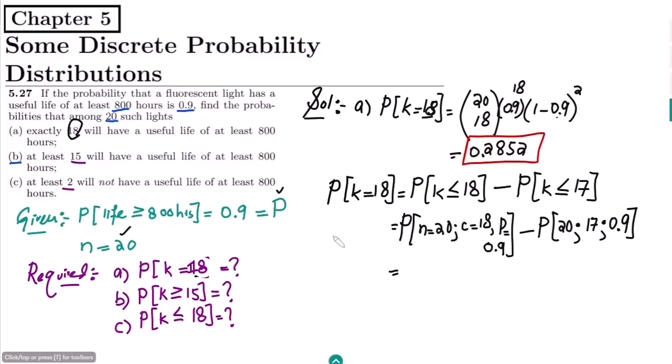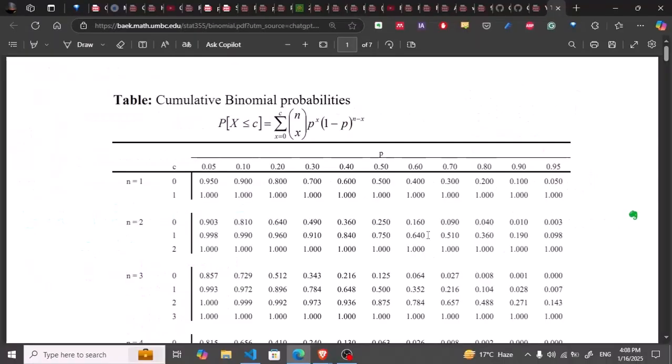So let me take these values and go to the table here. So this is the table which I was using. Let me use it here, and for it, this is the probability, which is 0.9. Okay, the value of n is what? The value of n is 20. So let me move to the 20.